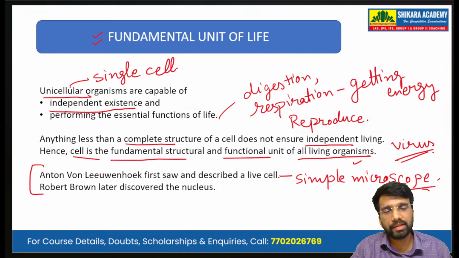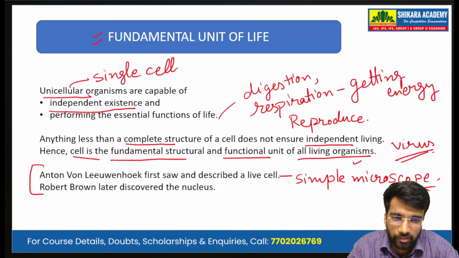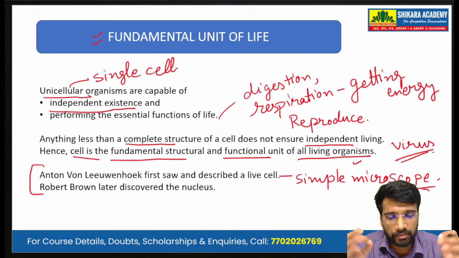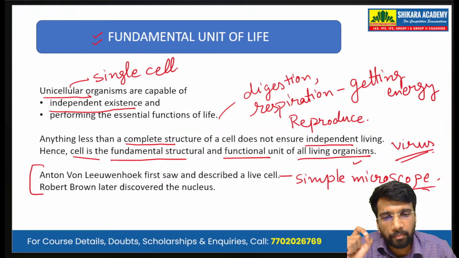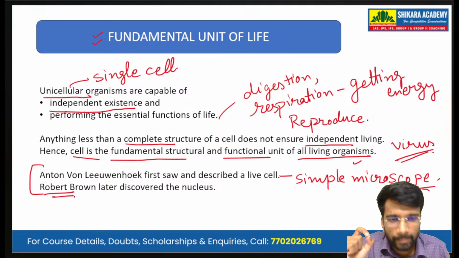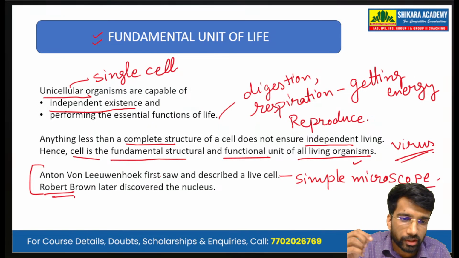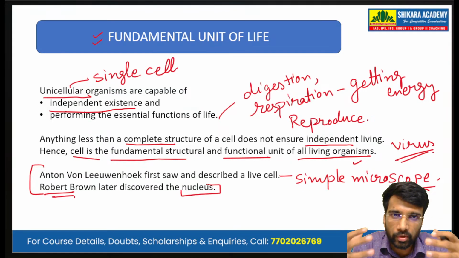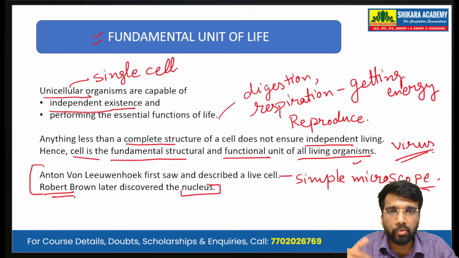He was a Dutch scientist and he observed and described the first cells, using a simple microscope. Now, some years down the line, Robert Brown discovered the nucleus of the cell, and we will be discussing the nucleus in today's class as we move forward.